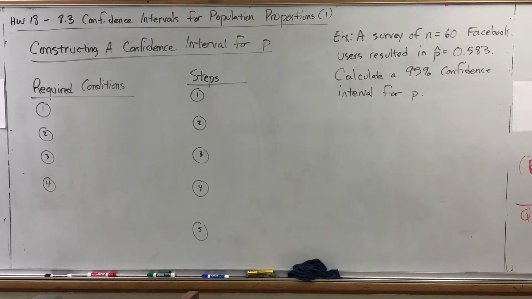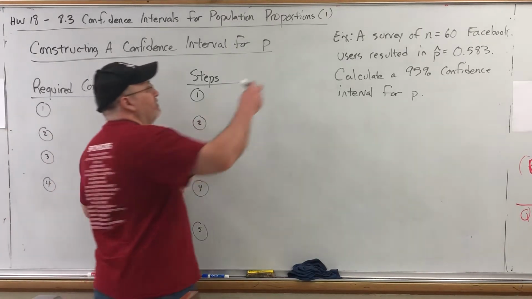Homework 18, section 8.3, confidence intervals for population proportions, video 2. Forgot to change this.